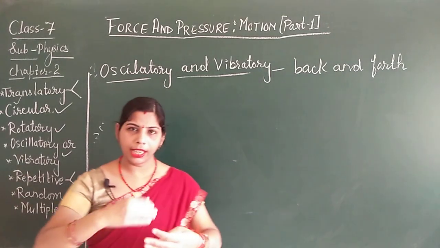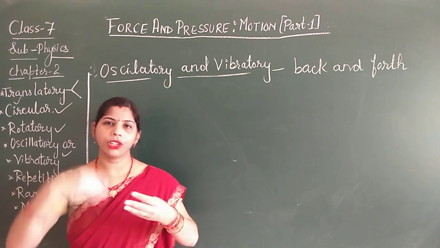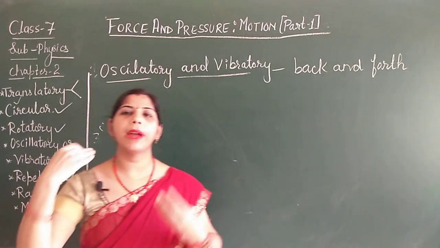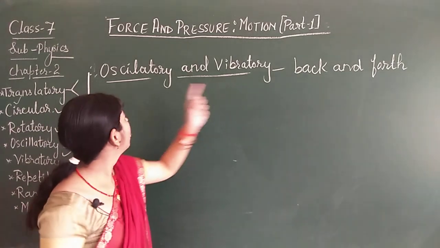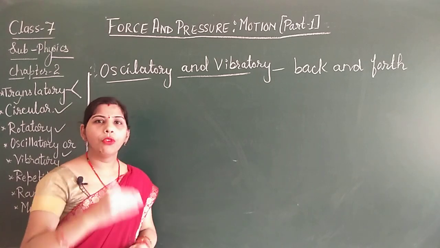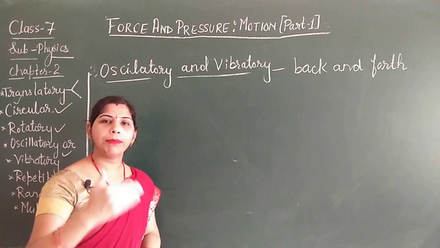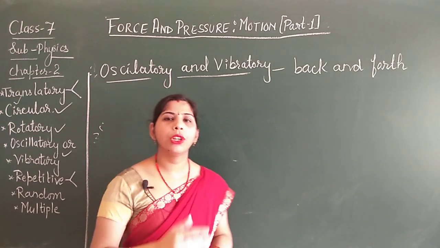That means the things are moving forward, then come back to its original position, then moving forward and then come back to its original position. And this type of motion is known as the oscillatory motion. Just like the movement of a person on a swing, when a person is sitting on the swing and he or she is going to swing.